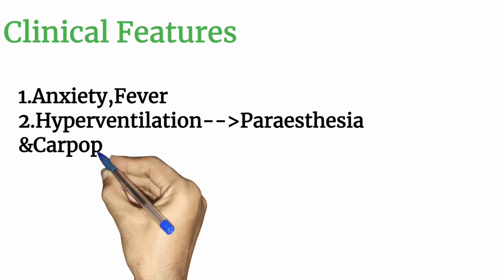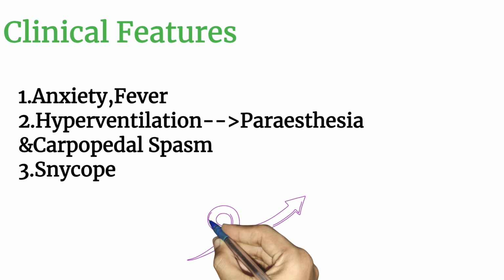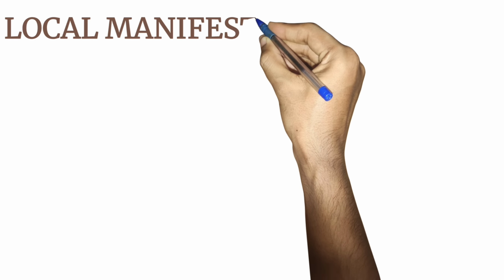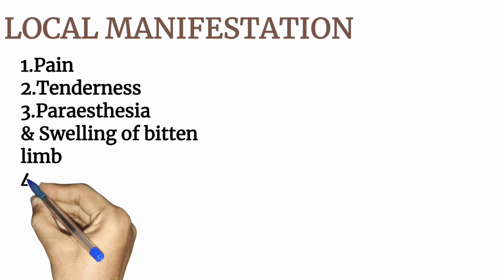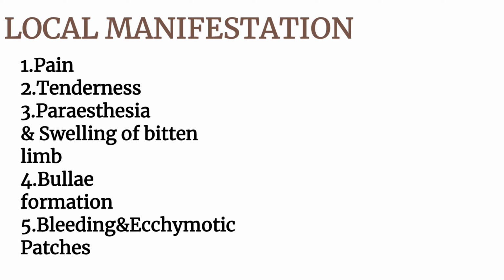Anxiety, fever, hyperventilation, syncope. Hyperventilation leads to paresthesia and carpopedal spasm. Some of the local manifestations: pain, tenderness, paresthesia and swelling of the bitten limb, bullae formation, bleeding and ecchymotic patches.